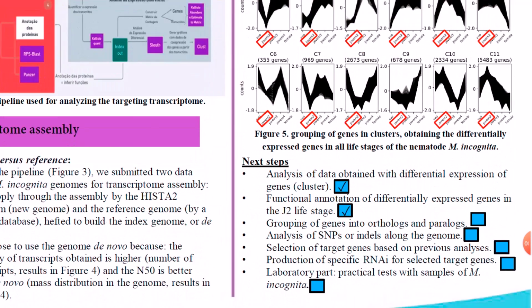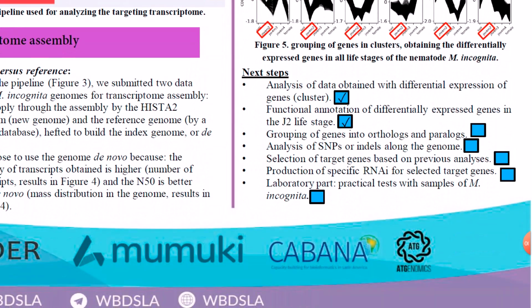Our next steps are focused on grouping these genes previously selected by the cluster into orthologous and paralogous, discarding the paralogous since we only want genes that have a single copy in the organism. After that, we will verify the presence of SNPs, variable regions in the genome, and deletion and insertion mutations in order to select only the most conserved genes among the samples obtained from Brazilian cultivars.